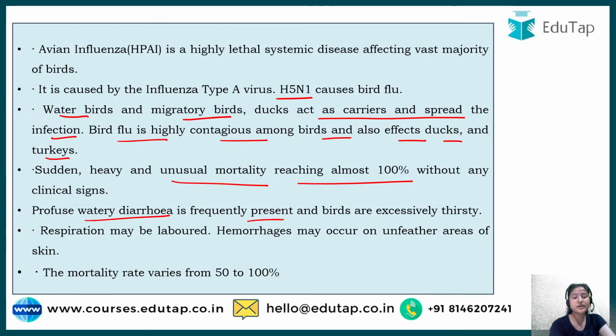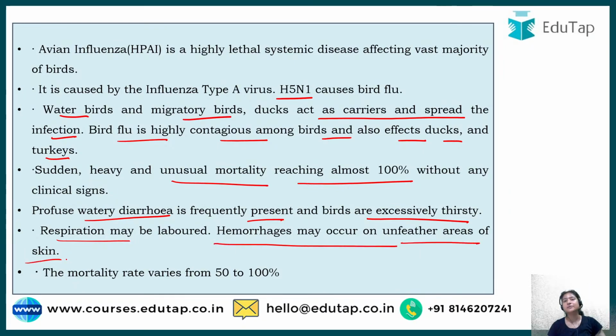Watery diarrhea is frequent, so diarrhea occurs to the birds, and they are excessively thirsty because there is a lot of loss of water, that is why they become thirsty also. Then respiration becomes difficult for them, and apart from that, hemorrhage may occur on unfeathered areas of skin.